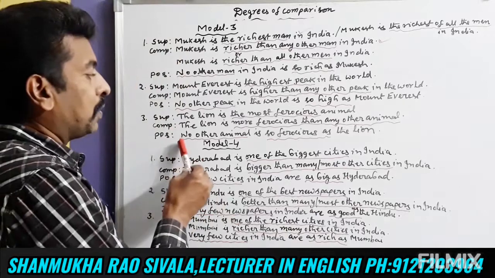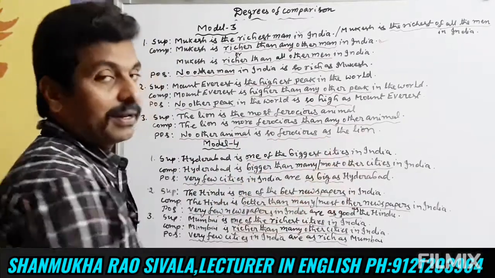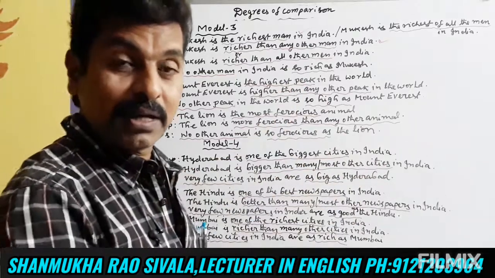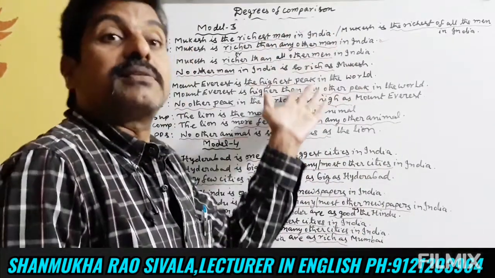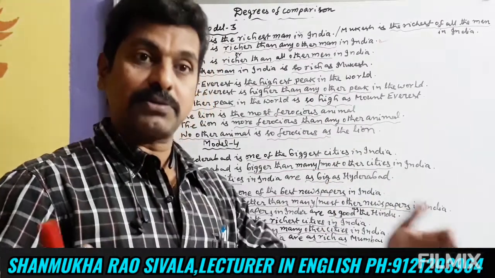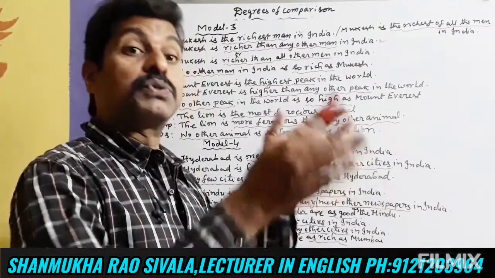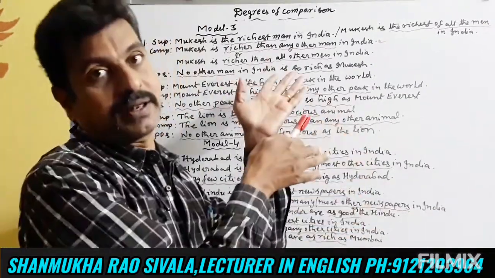Positive degree. No other animal is so ferocious as the lion. The lion is very ferocious, ready to attack others, ready to kill other animals. So no other animal is so ferocious as the lion.